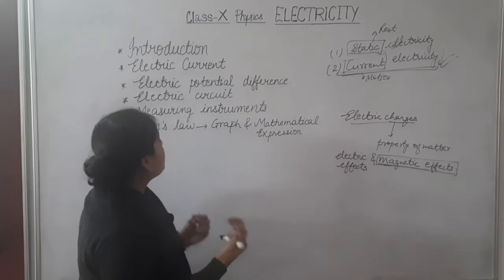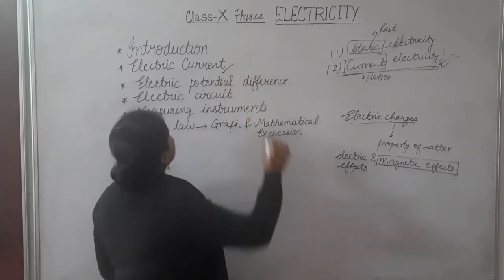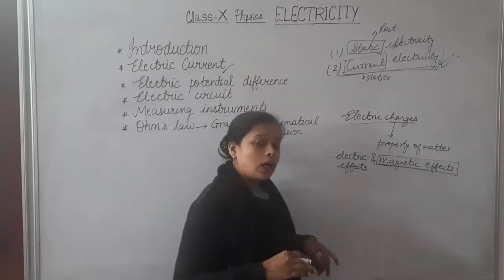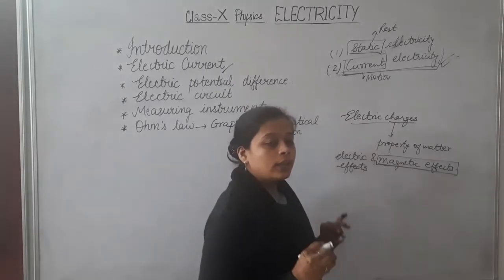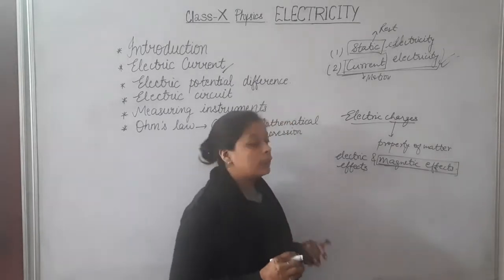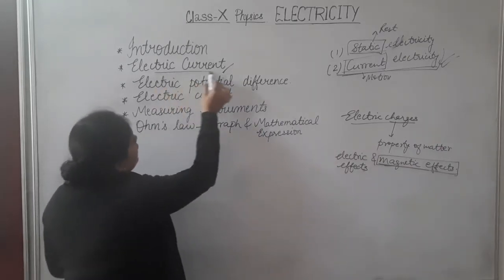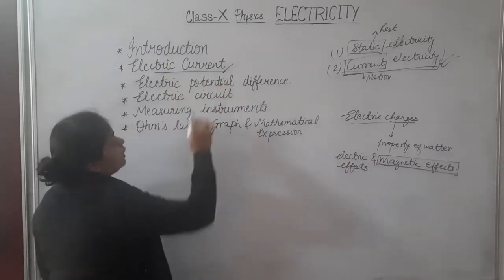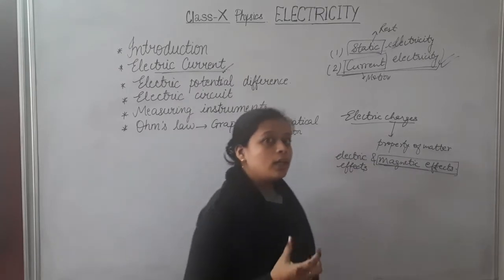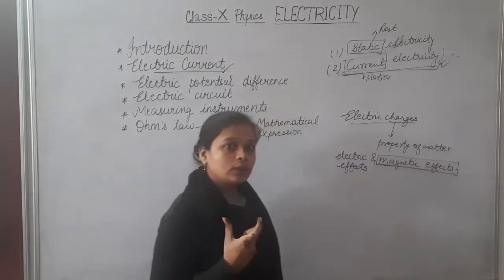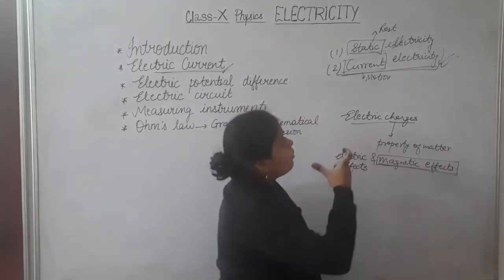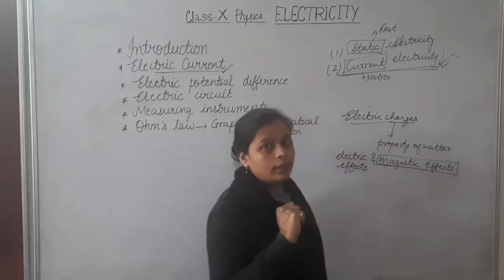From here only we will find out what is actually current. When the charges are in motion, then that type of electricity is said to be current electricity. What is current, or what is electric current? Electric current is a flow of charges. When those charges are in motion, that type of electricity is said to be current electricity.